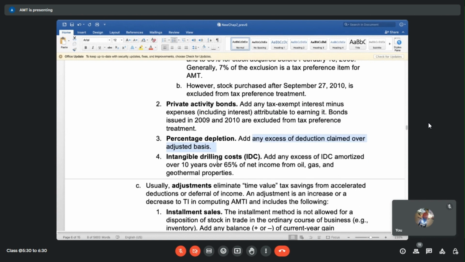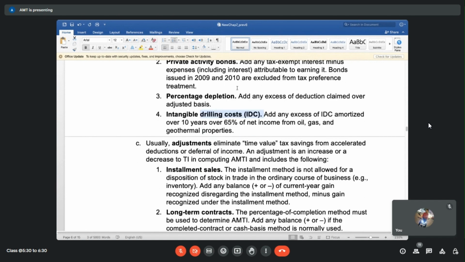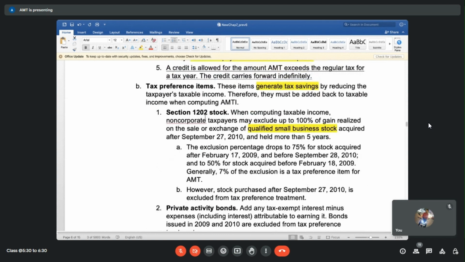Then there are some drilling costs and all. If the business is into mining or oil, gas and all, then there are certain other rules applicable to them. So we will not go into very much detail on each one of them, but we need to know what those tax preference items are. This is obviously very important because this is something which will come up every now and then.